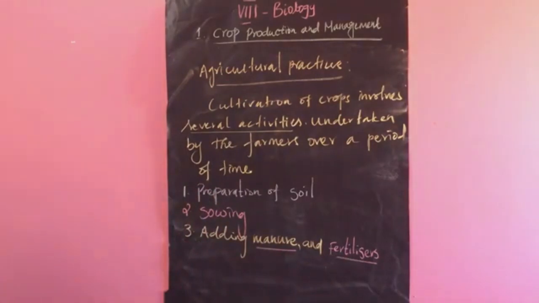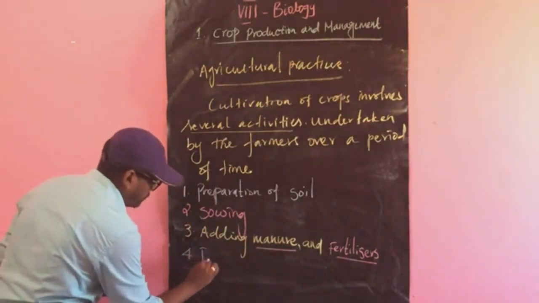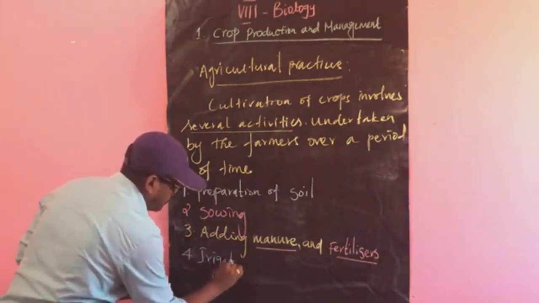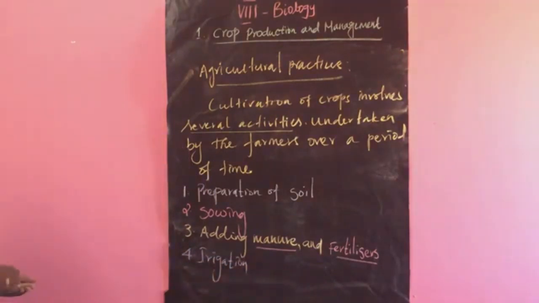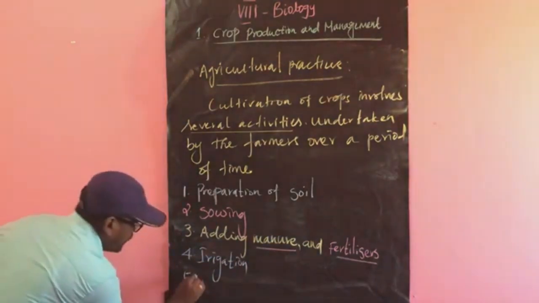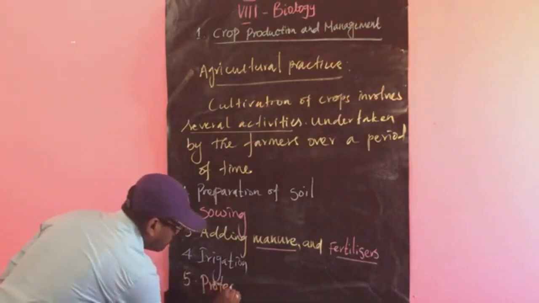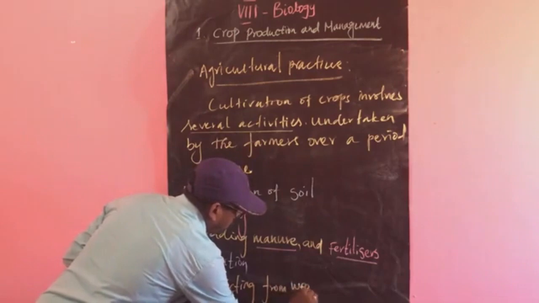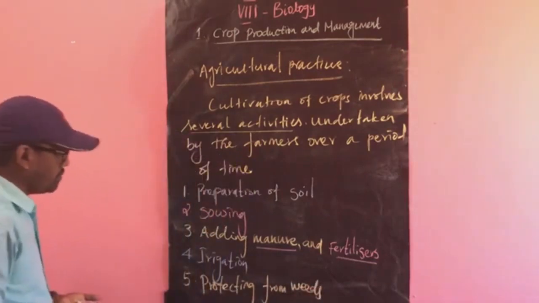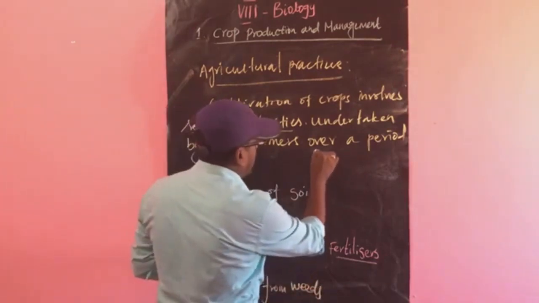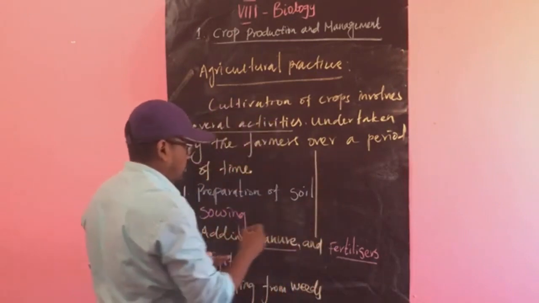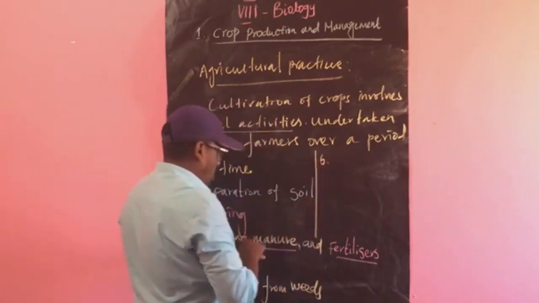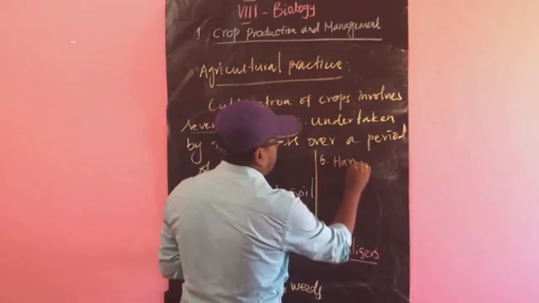So this is important. And the next one is irrigation. What is irrigation? Supplying of water. The fifth one is protecting from weeds. The sixth one is harvesting.